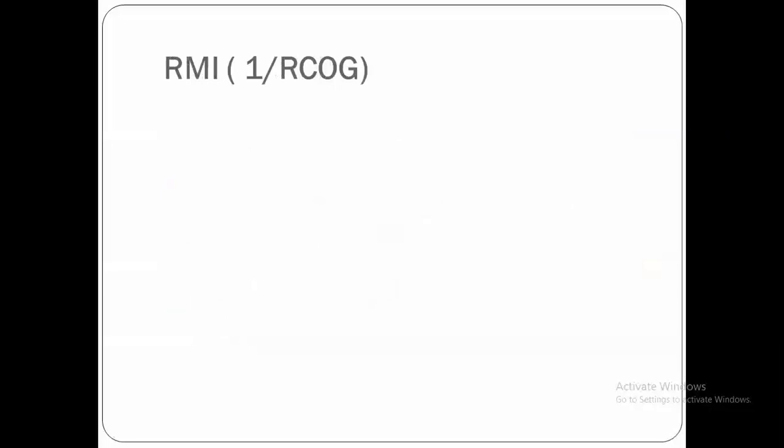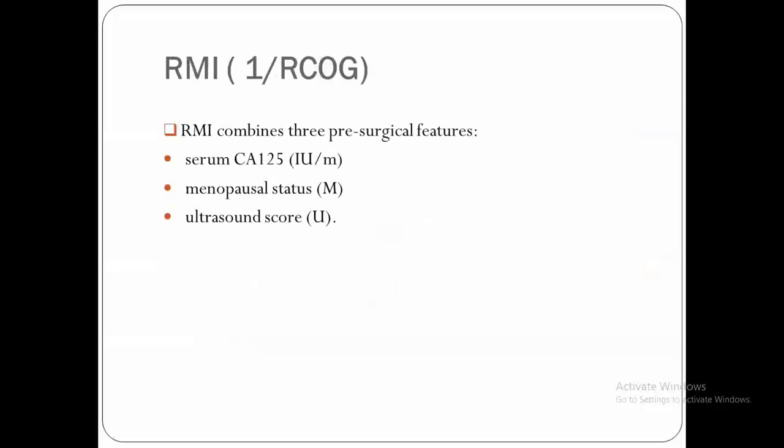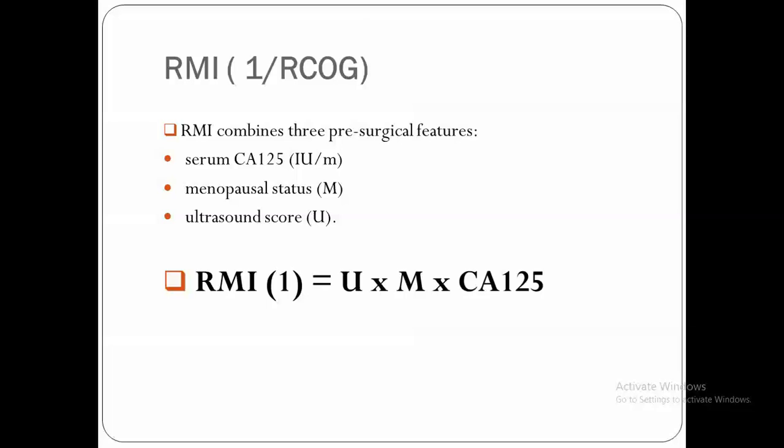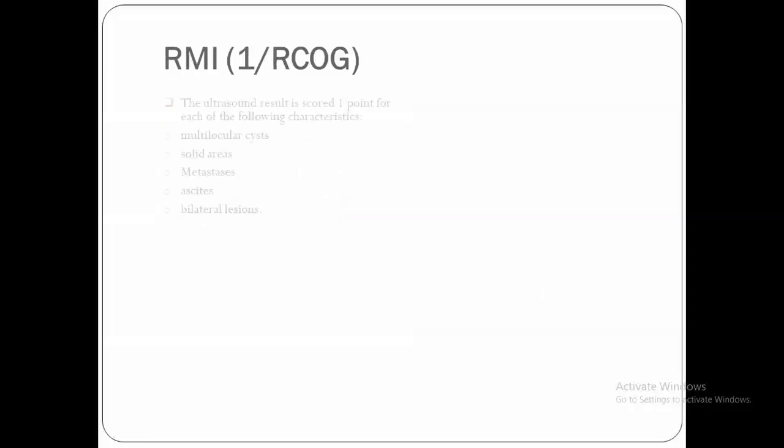Risk of malignancy index 1 is adopted and used by the Royal College of Obstetricians and Gynaecologists and includes 3 pre-surgical features: serum CA125, menopausal status, and ultrasound score. We collect them in an equation: risk of malignancy index 1 equals ultrasound features multiplied by menopausal status and multiplied by CA125.